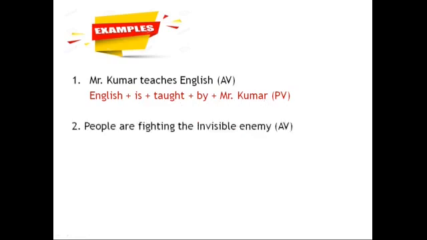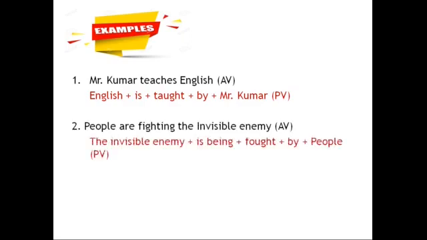People are fighting the invisible enemy. Very clear. The invisible enemy is the object, so it takes the first rule. Is being, because children, you see the golden rule, tense never changes. People are fighting, present continuous. People is plural, so are is used. But here enemy is singular, no? That's why is has come. And being should be added when it is a continuous tense. It is present continuous, no? Is being fought, third rule. For fight, V3 is fought. And obviously, fourth rule, by preposition. By whom? By people. Done, no?